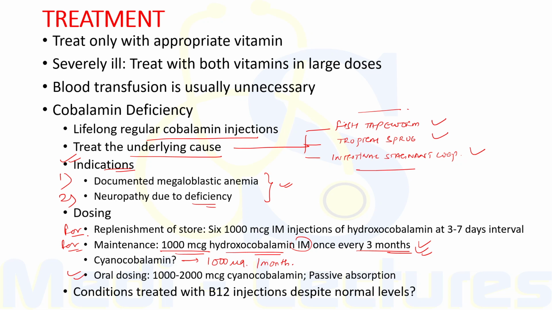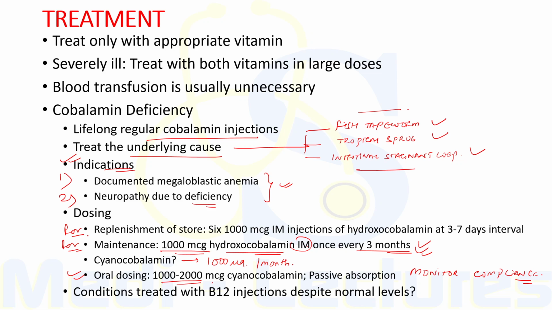Since a small fraction of cobalamin can be absorbed passively through mucous membrane, even if there is complete failure of active absorption through the physiological intrinsic factor dependent mechanism, large daily doses of 1000 to 2000 microgram of cyanocobalamin are used in pernicious anemia for replacement and maintenance of normal cobalamin stores. Whenever oral therapy is given, it is very important to monitor compliance of oral treatment, particularly in elderly forgetful patients.